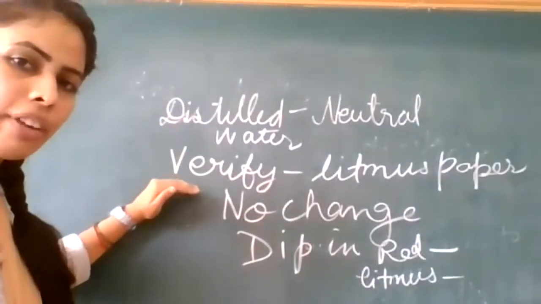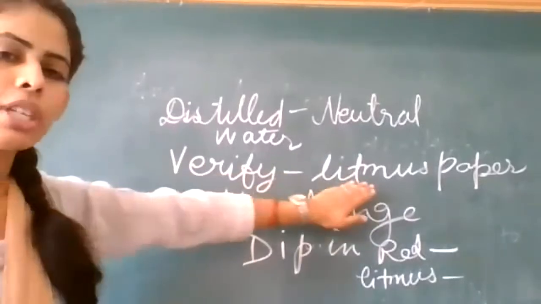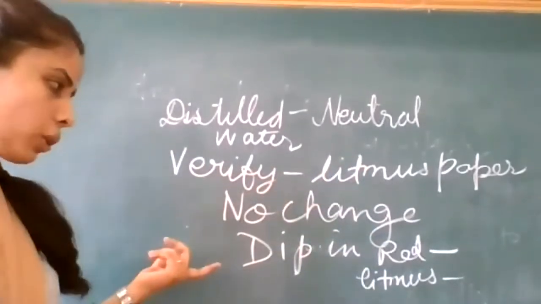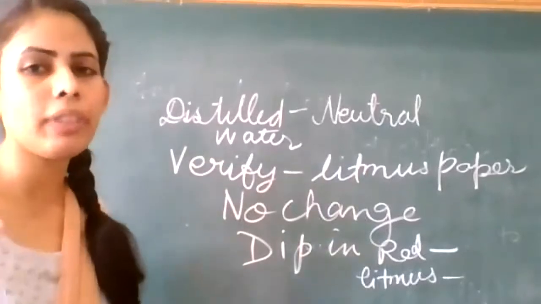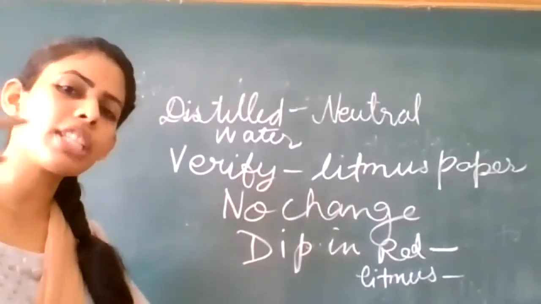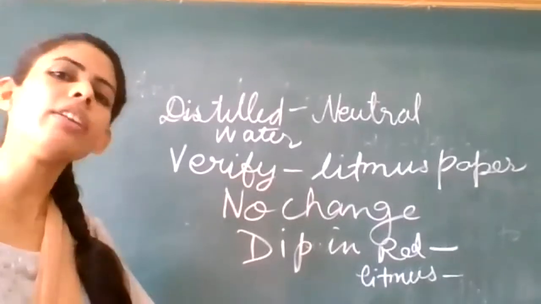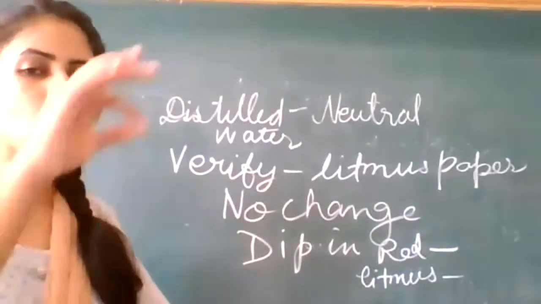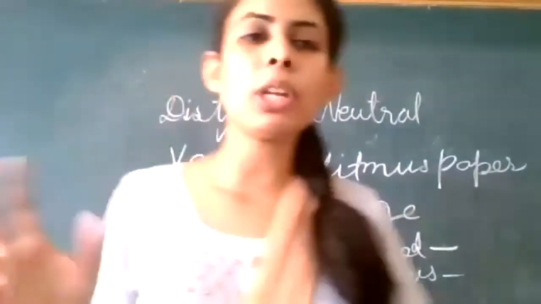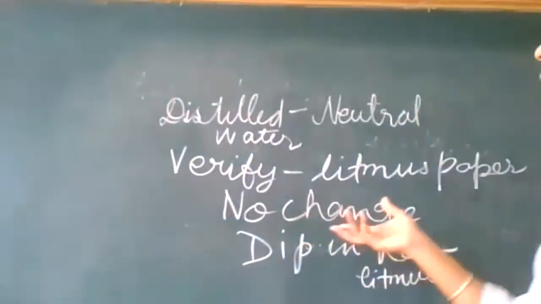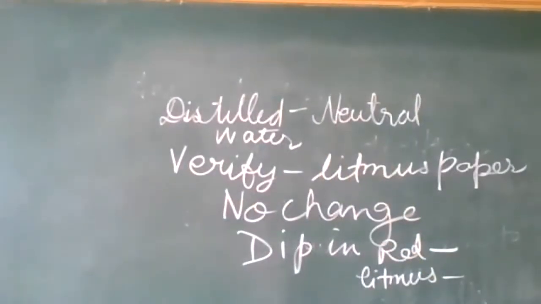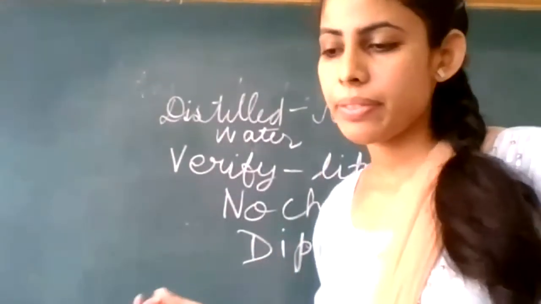How can we verify it? We can verify it by using the litmus paper. And what will we do now? We will dip that litmus paper into distilled water. Okay, firstly we will choose the red one, then we will choose the blue one. We have to dip it in distilled water, but you will observe there will be no change. Okay, so the distilled water is neutral in nature. Clear? Hence we can verify it.